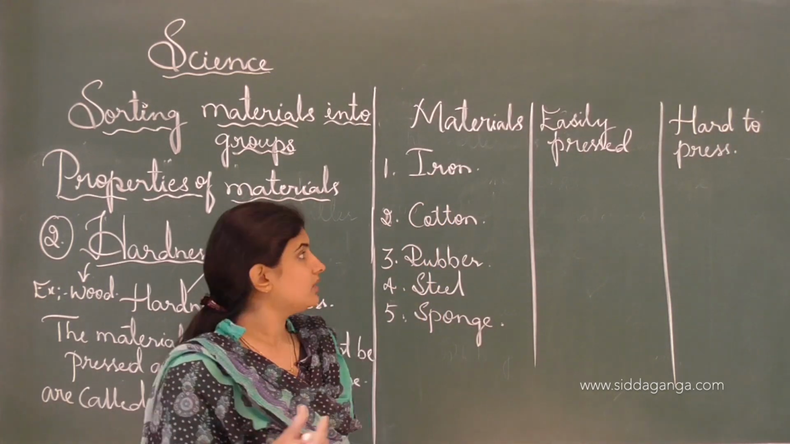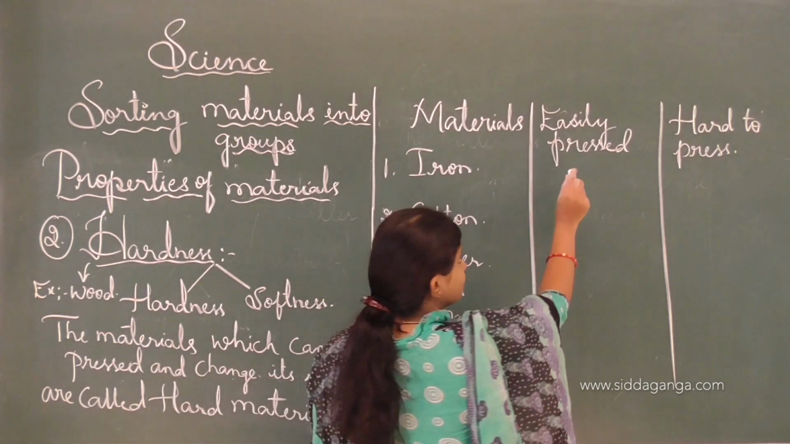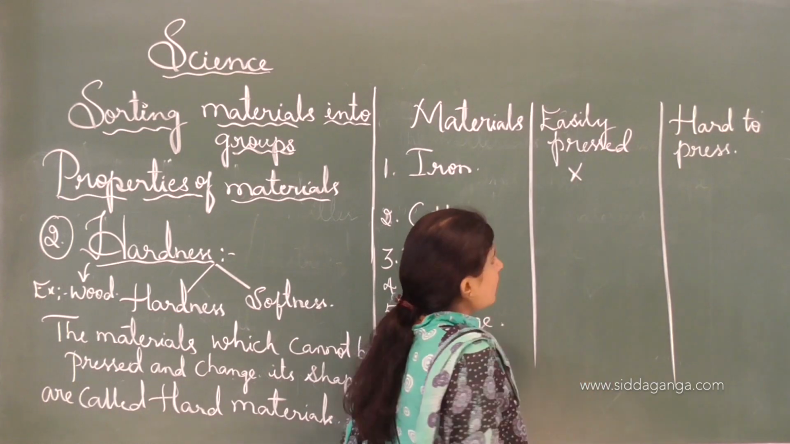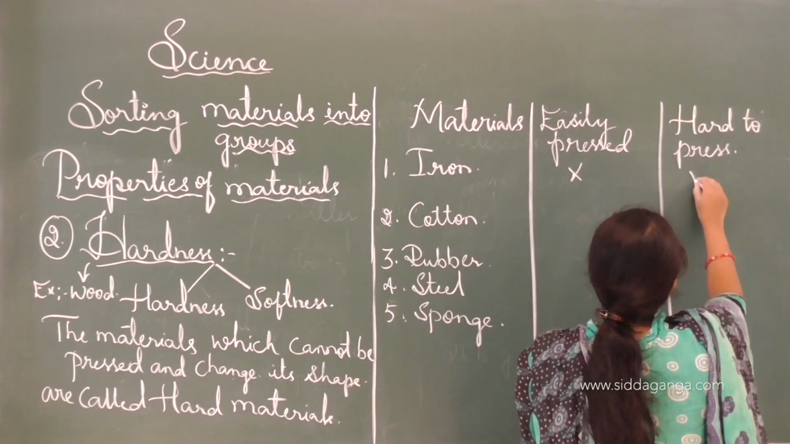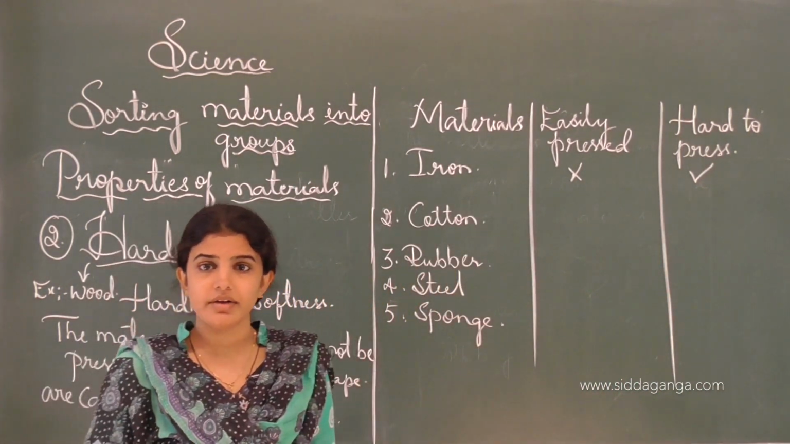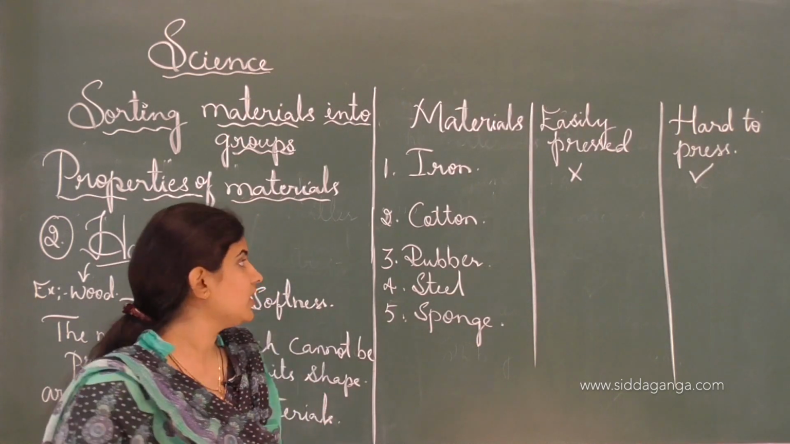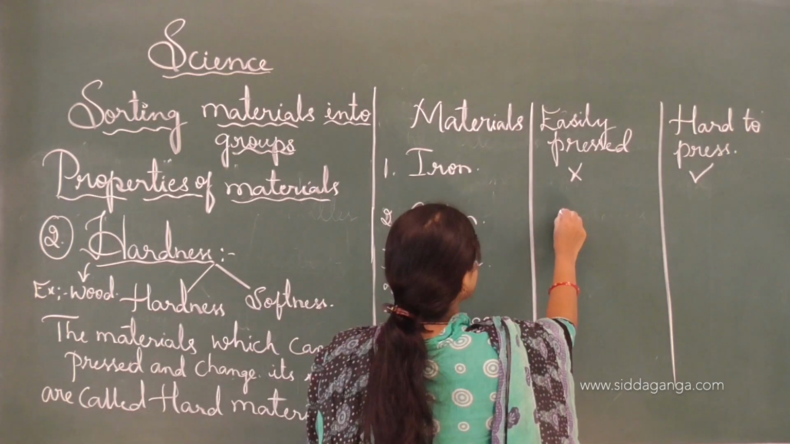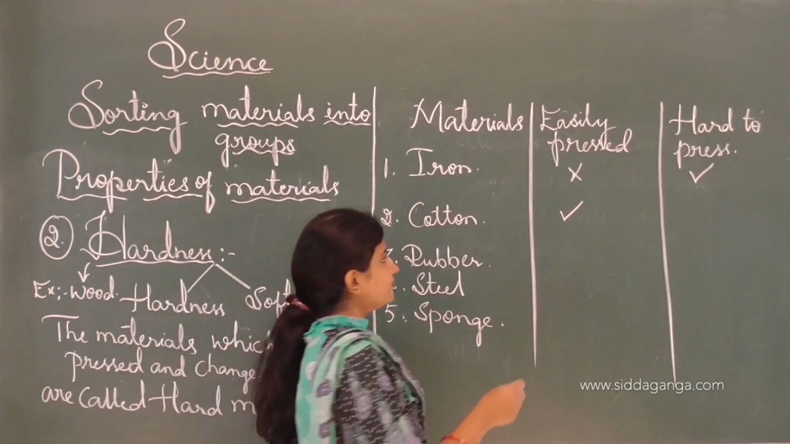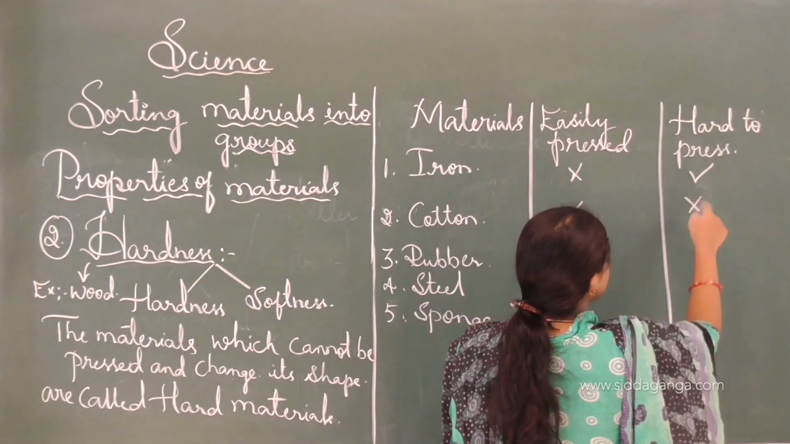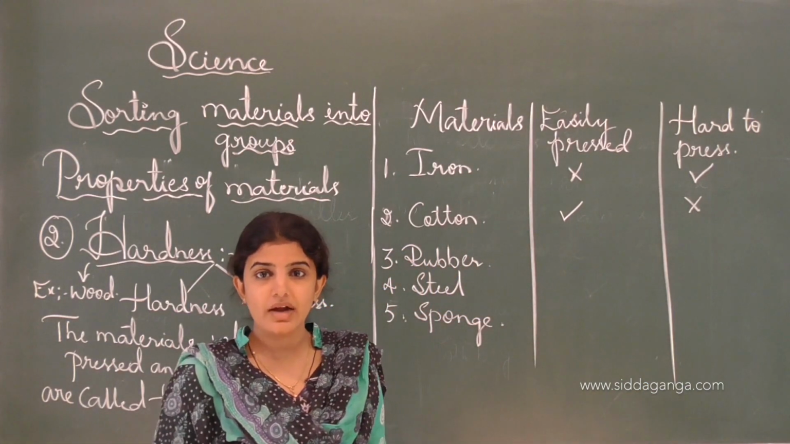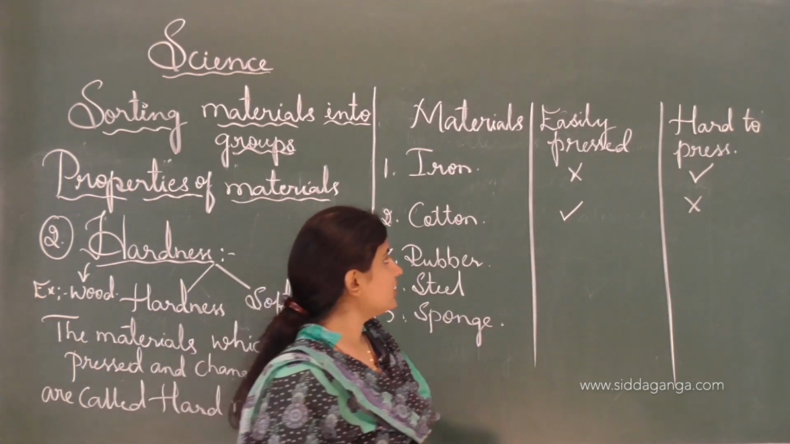Iron means nothing but the kabina. It can't be easily pressed, so I will write wrong here. And hard to press, yes, it is very hard to press. If we touch iron, we feel that it is very hard in nature. If we touch cotton, it is easily pressed, and we can change its shape by dragging it out. It is not hard to press, so I will put wrong here. And rubber is usually hard to press. Sorry, it is easily pressed.